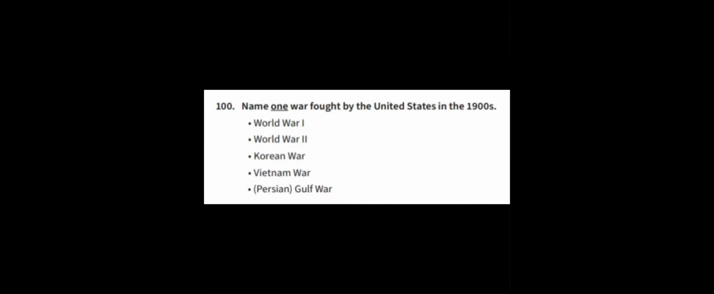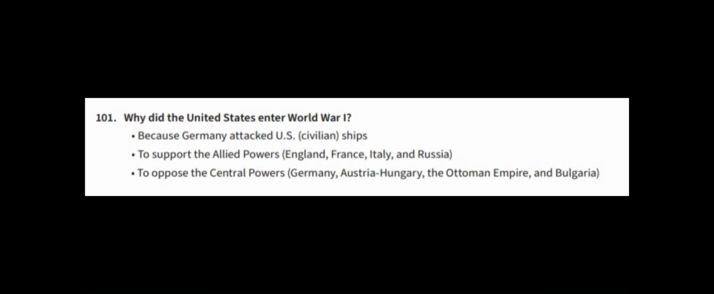World War II. Korean War. Vietnam War. Persian Gulf War. 101. Why did the United States enter World War I? Because Germany attacked U.S. civilian ships, to support the Allied powers, England, France, Italy, and Russia, to oppose the Central Powers: Germany, Austria-Hungary, the Ottoman Empire, and Bulgaria.